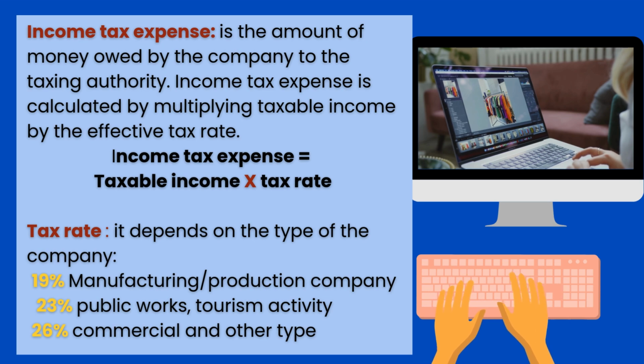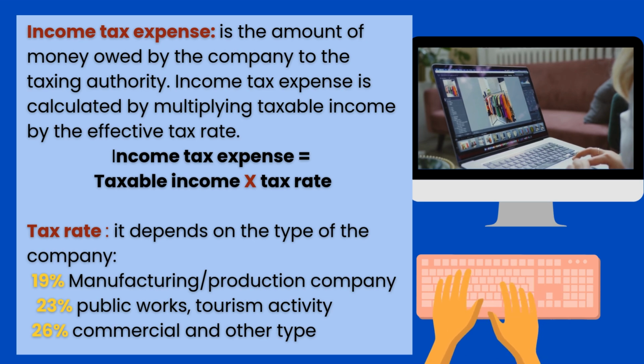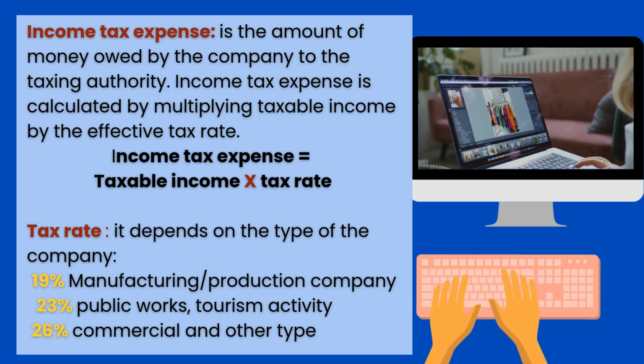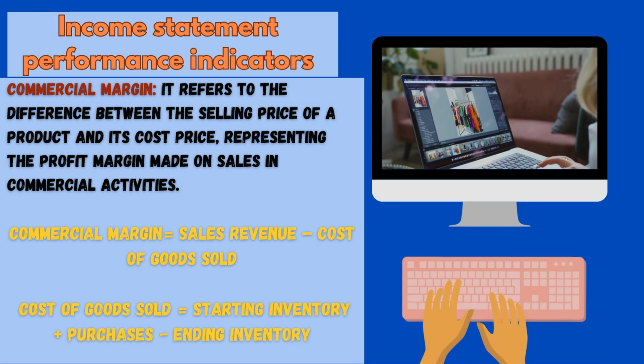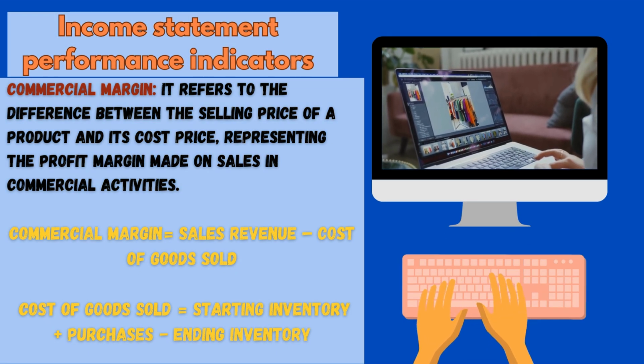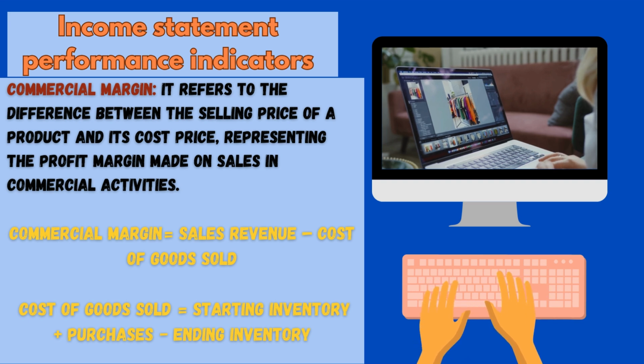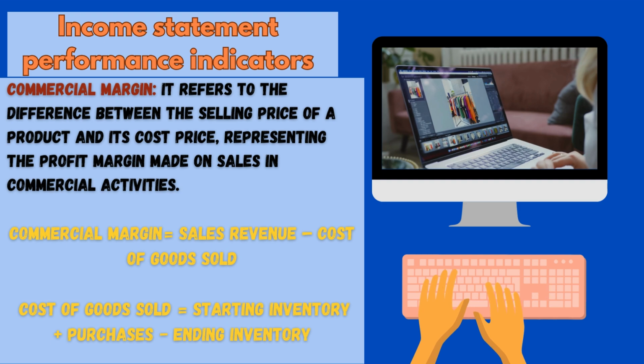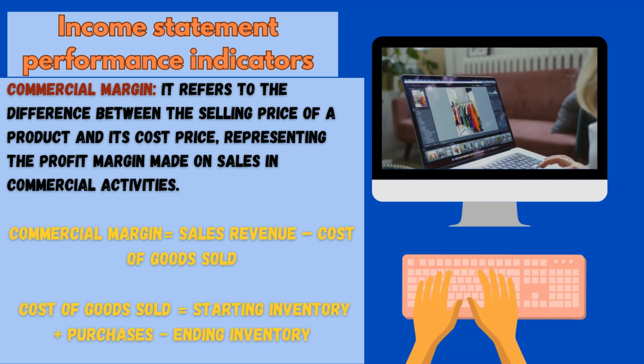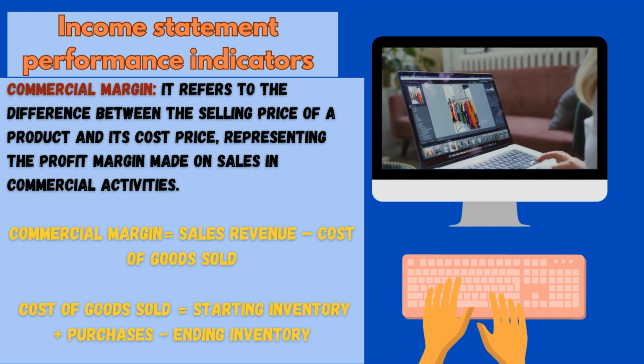Now we move to determine the different indicators that measure the performance of the company throughout the income statement. We start with the commercial margin. This indicator is just for companies who practice commercial activities. It refers to the difference between the selling price of a product and its cost price, representing the profit margin made on sales in commercial activities.